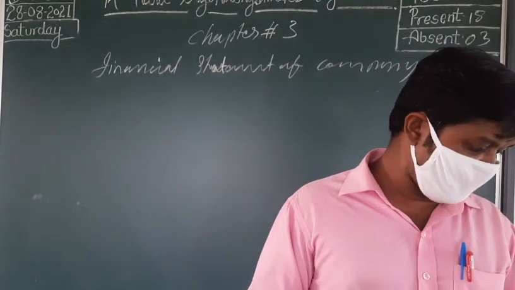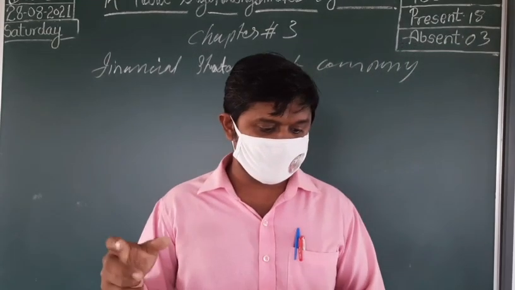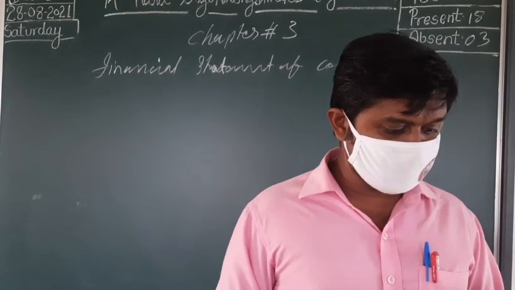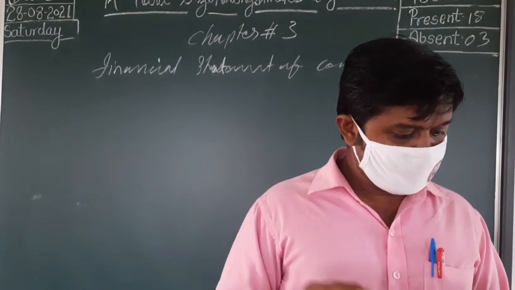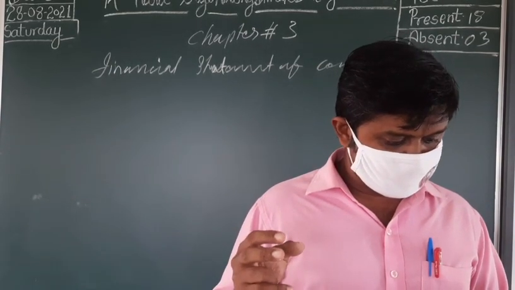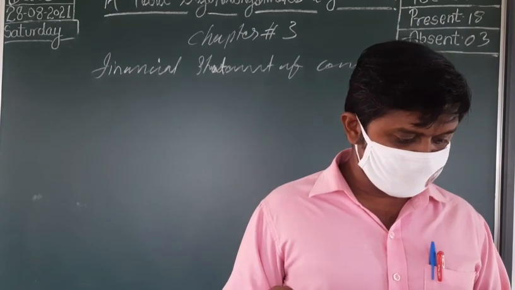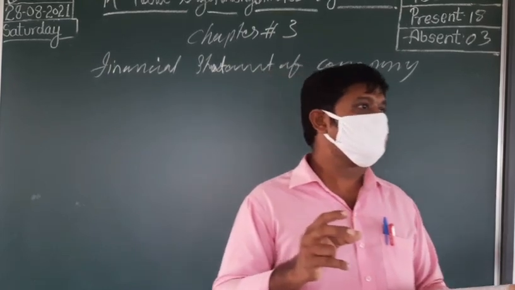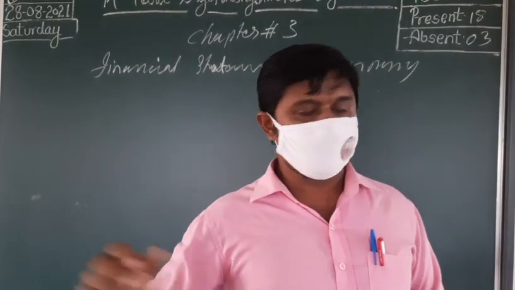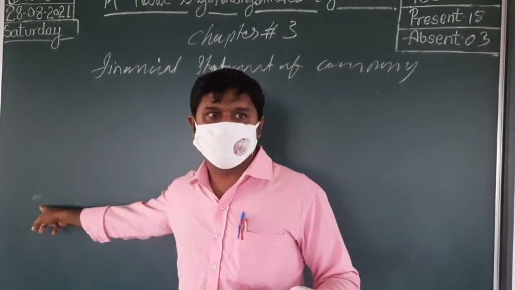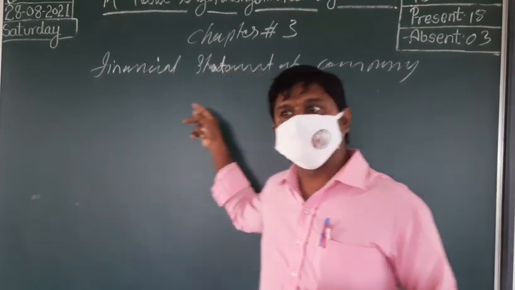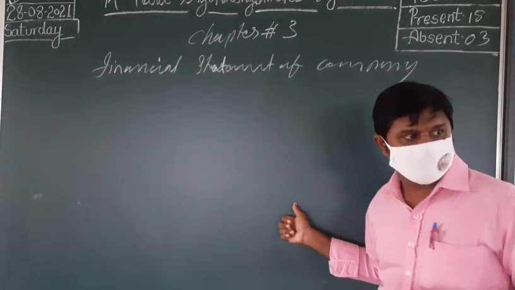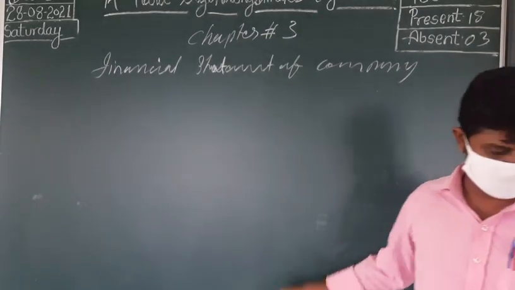And inventories, what comes under inventory? We can see raw material, work in progress, finished goods, stock in trade, stores and spares, loose tools. These come under inventory. In the balance sheet you have seen that we write only inventory, but you need to learn what comes under inventory, which you need to mention in the notes to accounts.